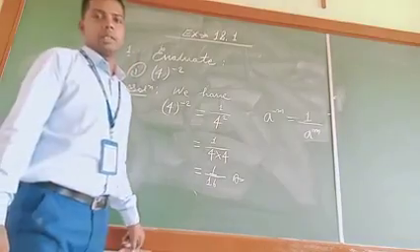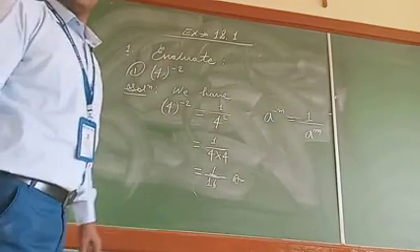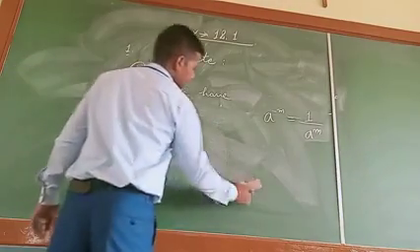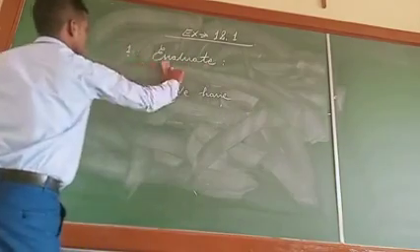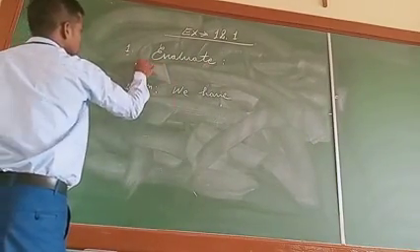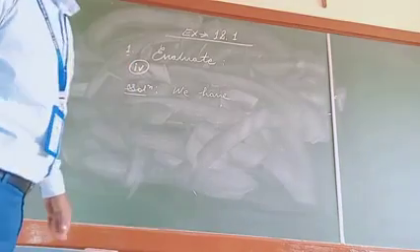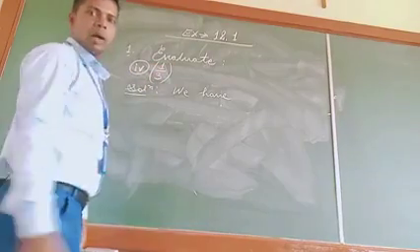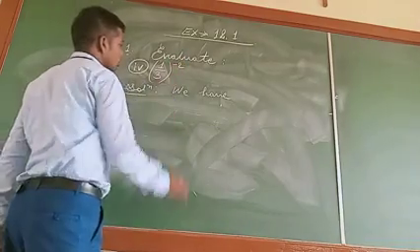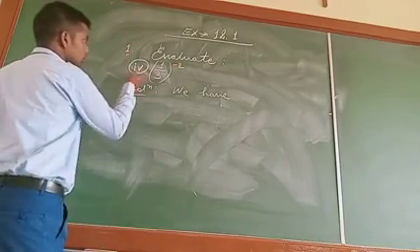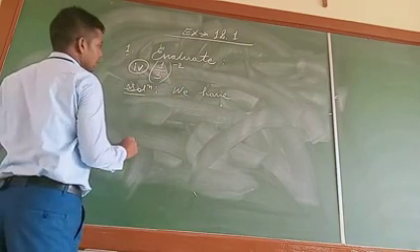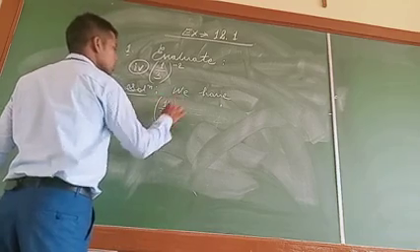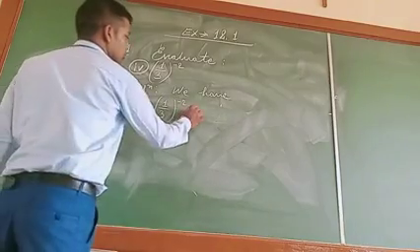First question 1 is done. Second question I am leaving for you. Third question also. Fourth question I will take now. Question number 4 of the same question 1 is 1 upon 3 whole raised to the power minus 2. So when you go to find the solution, first of all write what we have: 1 upon 3 raised to the power minus 2. Now it will be equal to how much?